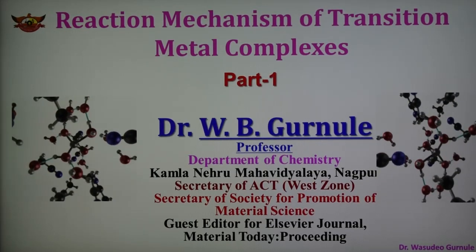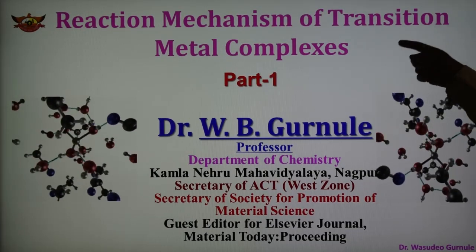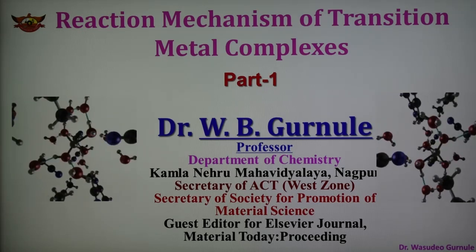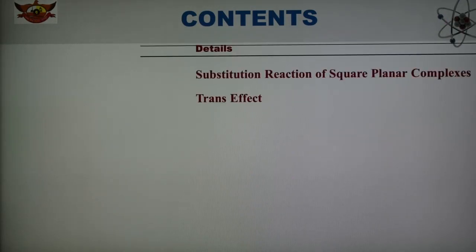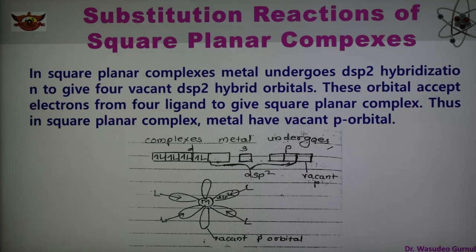Today's topic is the reaction mechanism of transition metal complexes, and this is part 1. In today's part we are discussing two important topics, that is substitution reaction in square planar complexes and also the trans effect. So what is substitution reaction and how it takes place in square planar complexes we are discussing here.